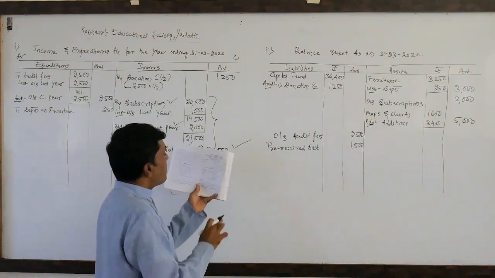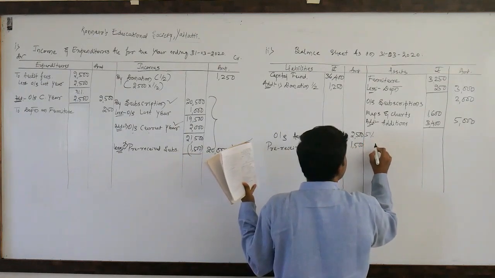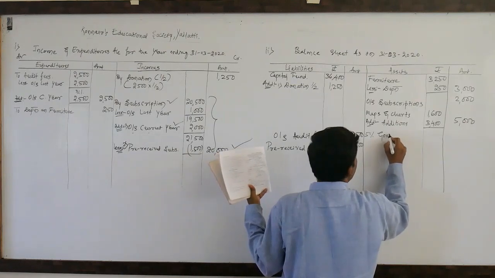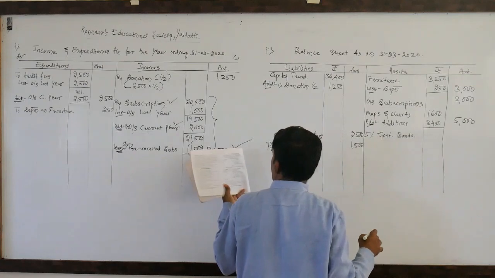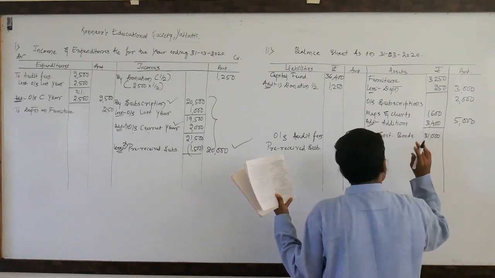Again next, 5% government bonds. It is somewhat of a hidden adjustment. 5% government bonds. What is the amount? 31,000. Look here.